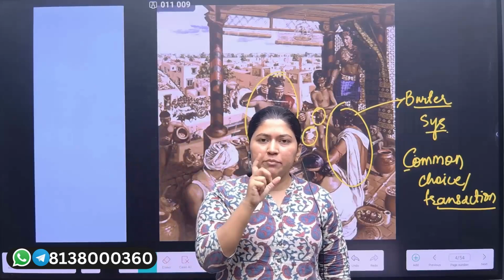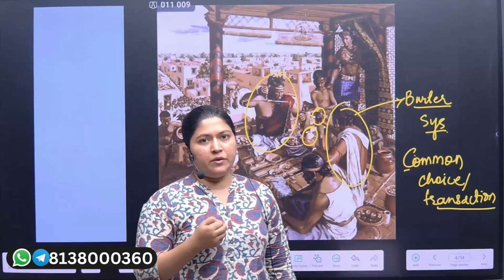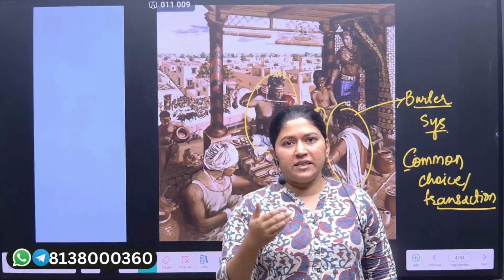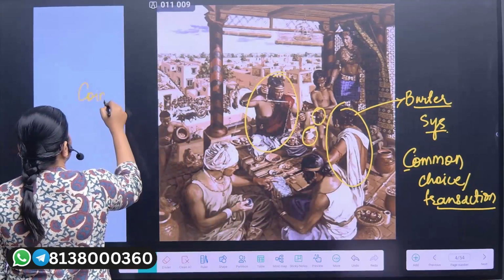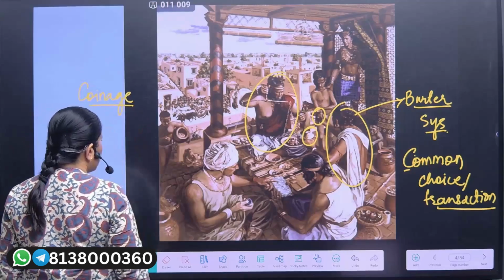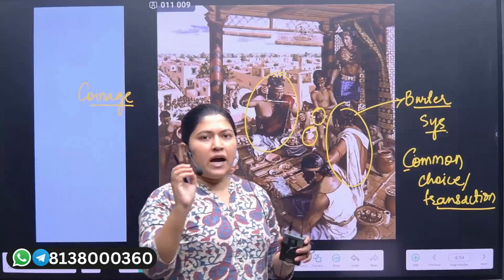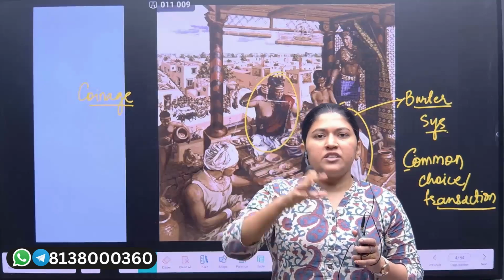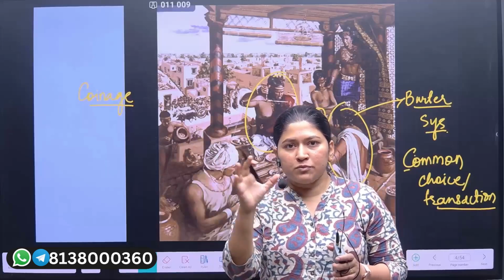So this was a major challenge in the barter system, and that is why you will find that after the Indus Valley Civilization, especially during the later Vedic period, when we step into the Mauryan dynasty, we'll see that the coinage system was introduced. Now, what was the significance of this coinage? We didn't have to search for an ideal trade partner, right? So the searching time for an ideal partner was minimized.